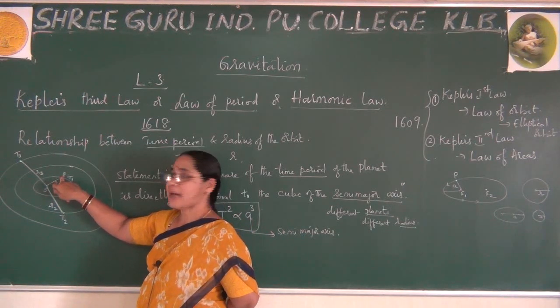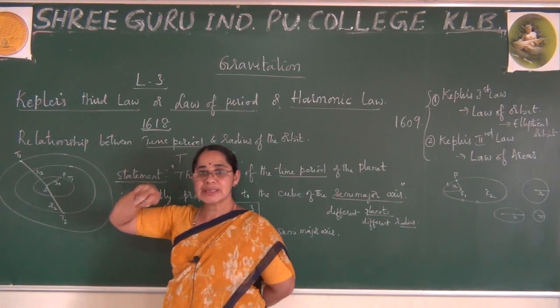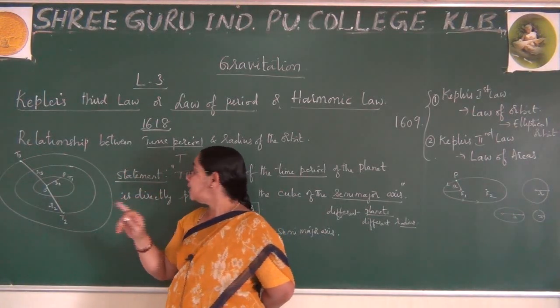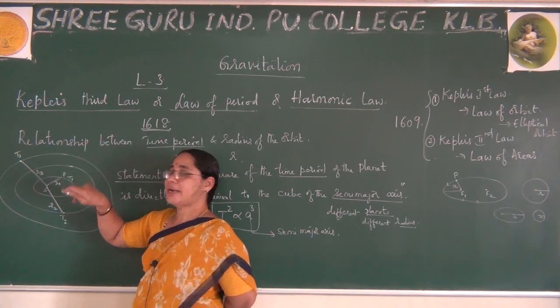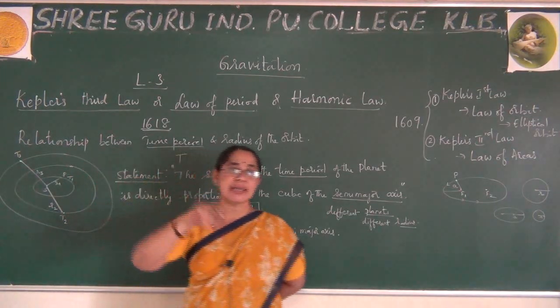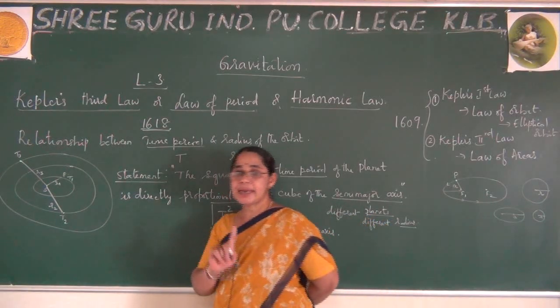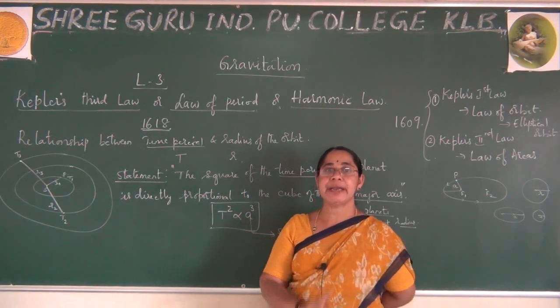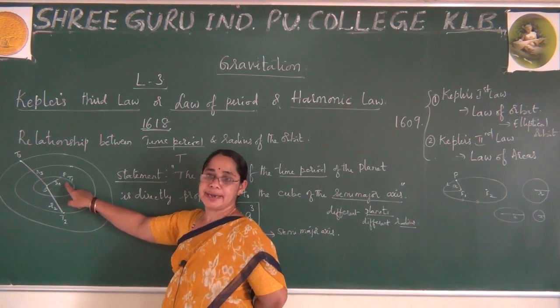He has seen that planet revolving around the sun, and finally he sees the same planet come to the same position after some time period. He noted that down as the time period. Is it clear? So the time taken to complete one complete revolution is called one time period.